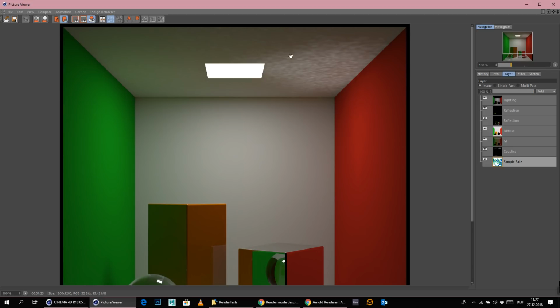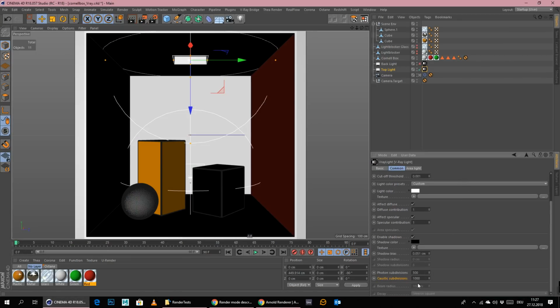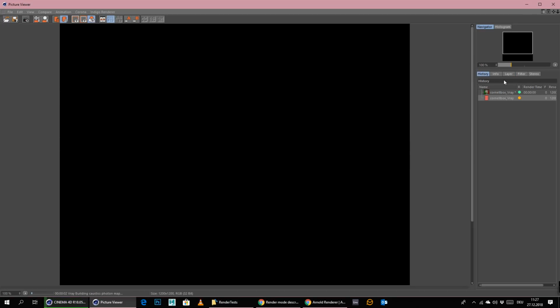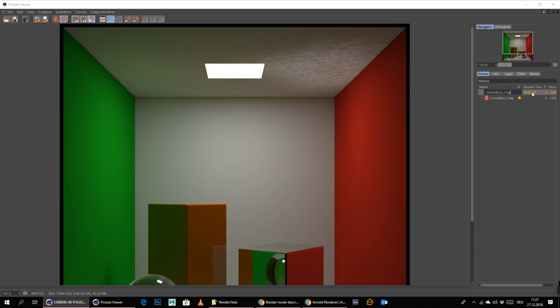But what we really need to do now is up the caustic subdivisions, because this doesn't really look good. And let's maybe try it here with 5000 for now. And let's go render to picture viewer and let's see what we actually get. And this was a render time of 123. Let me just dial this in here. So Vray, 123 actually.